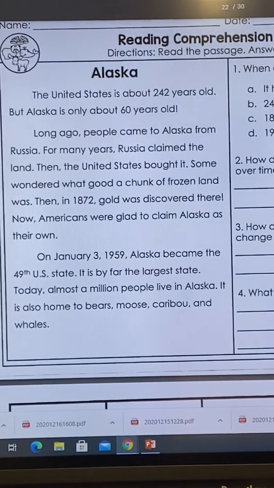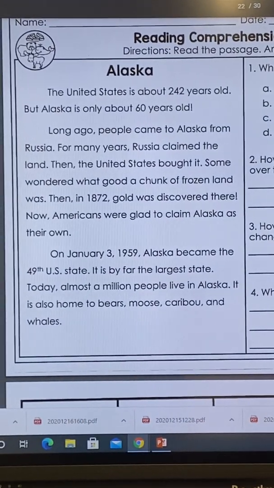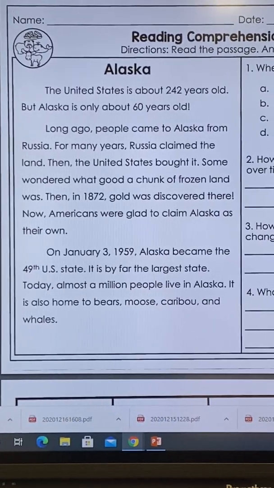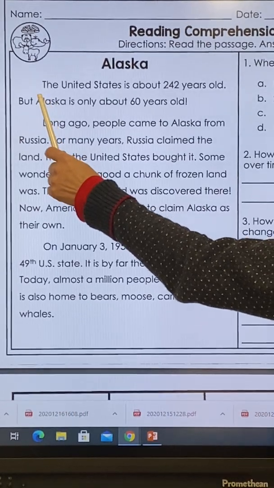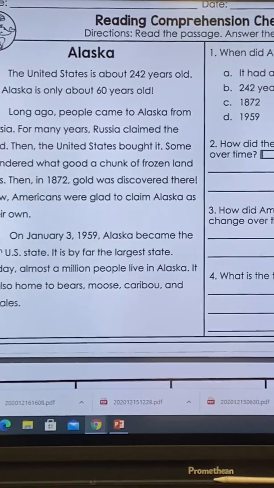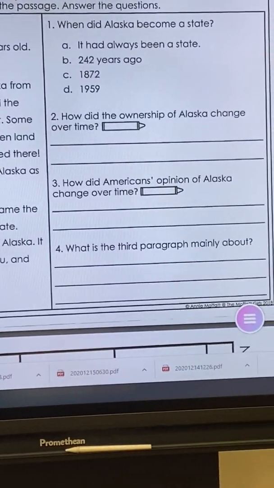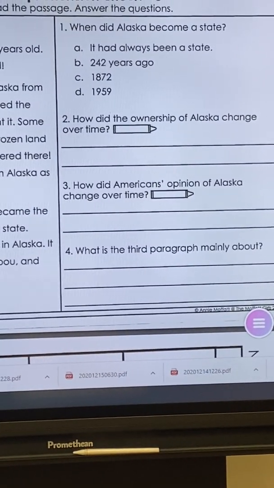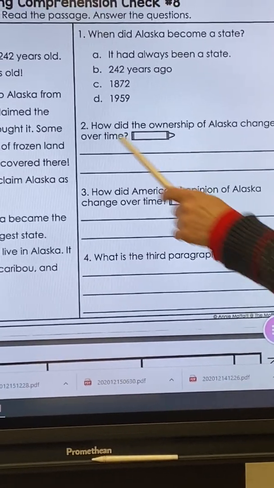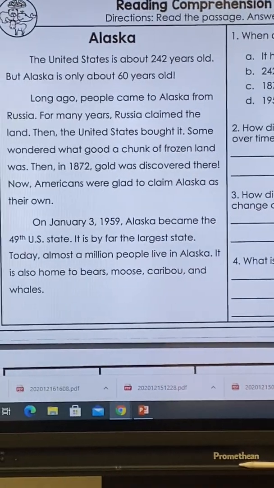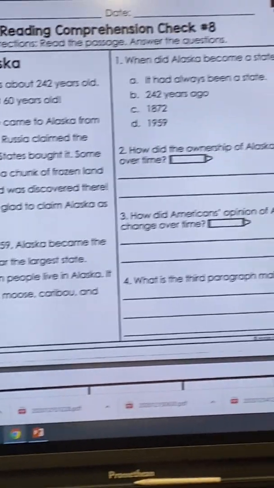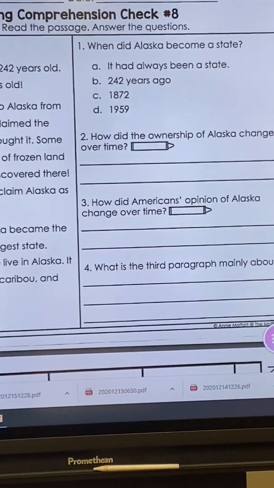I know that because it's the title of our passage. And we've got only 3 short paragraphs. I know that because it's where you indent, so I could count them. 1, 2, 3. Our questions, we can go ahead and look at those. Number 1, when did Alaska become a state? You're going to go over and find your answer in the passage. Even though it doesn't have the crayon right there, you could still underline or highlight where you find the answer if you'd like to.